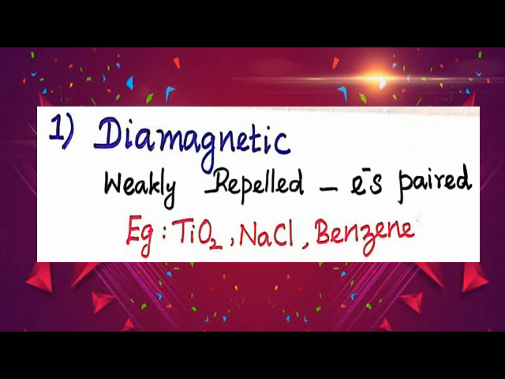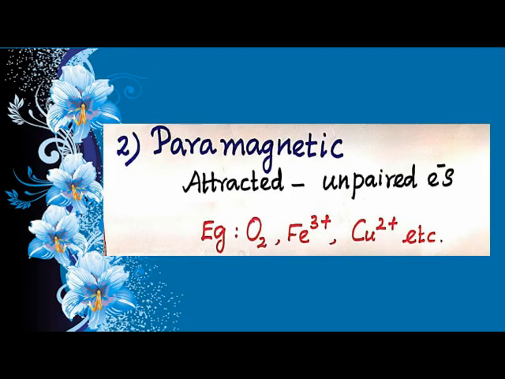The next one is paramagnetic. Second one, paramagnetic. What do you know about paramagnetic property?